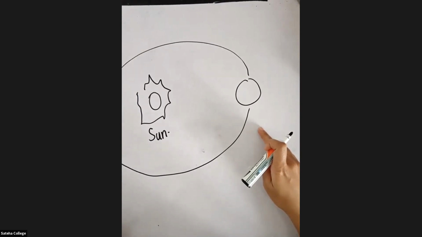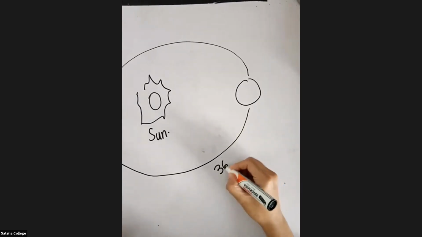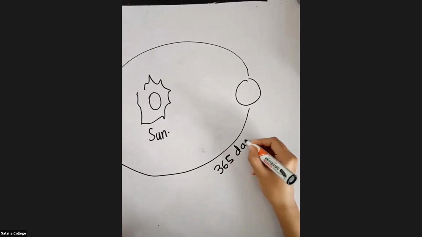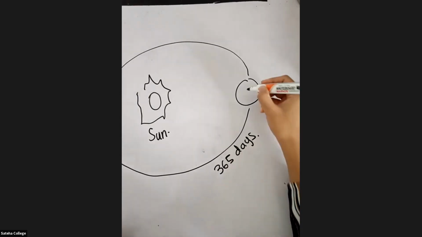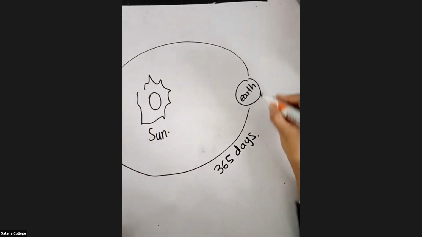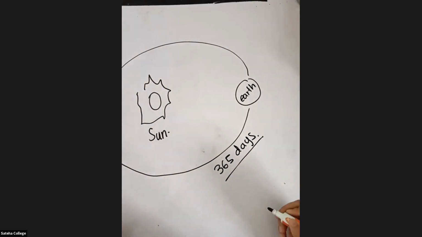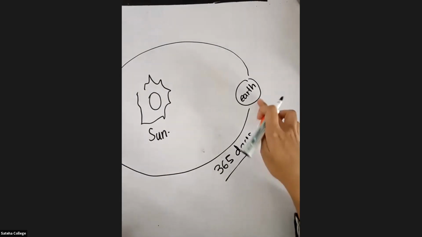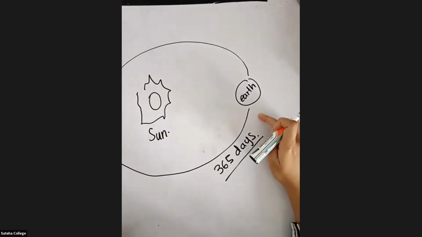Well done, Salma, Ruksha. Yes, very good. It takes 365 days for the earth to rotate around the sun.